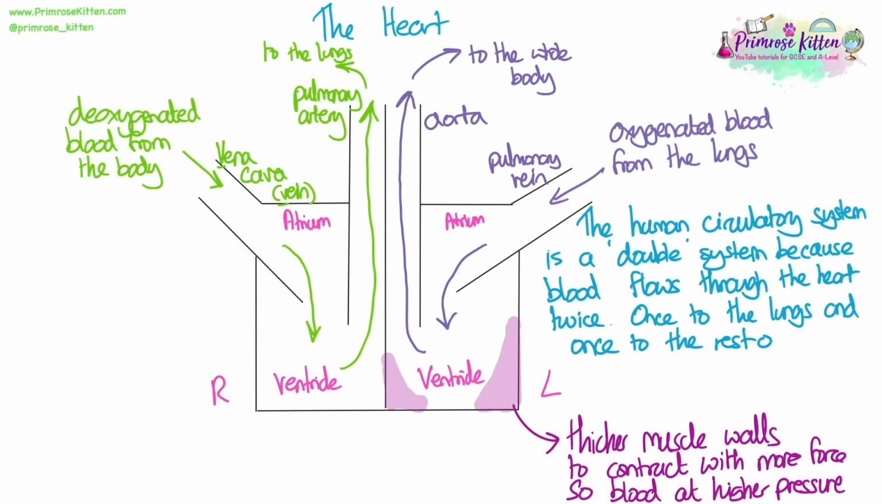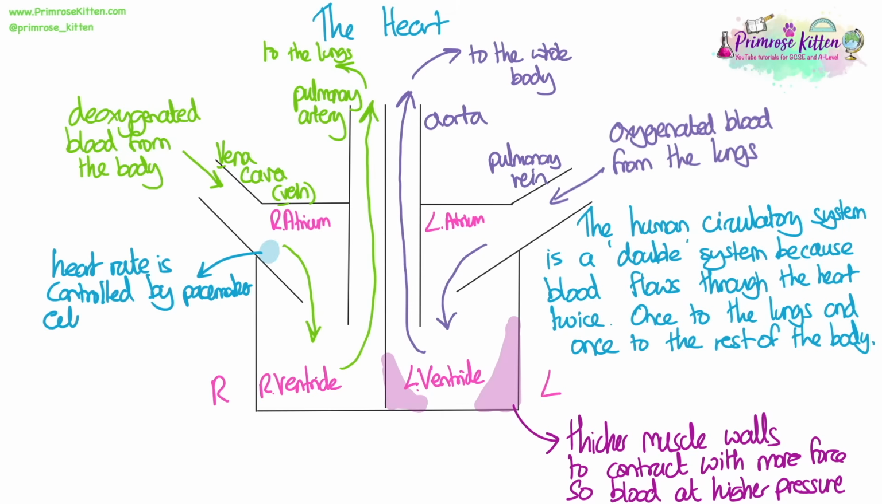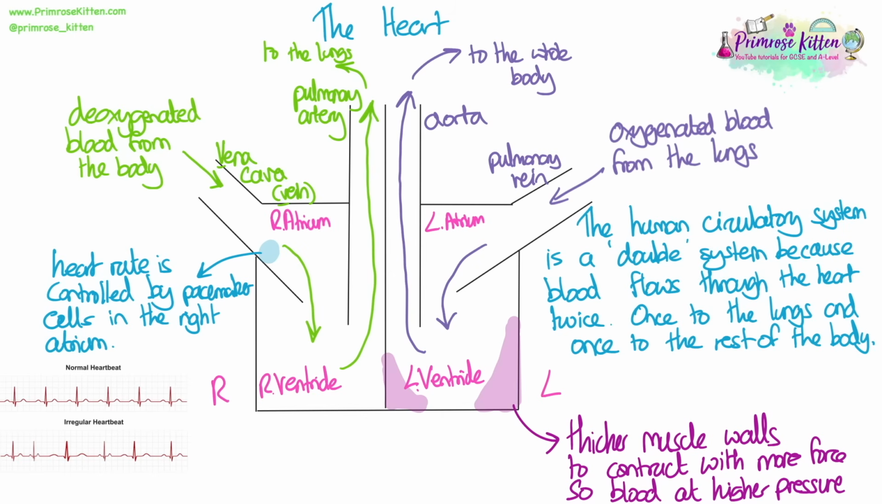The human circulatory system is known as a double system or a double pump system because the blood flows through the heart twice, once to the lungs and once to the rest of the body. So the right side sends blood from the body to the lungs, and the left side sends blood from the lungs to the rest of the body. The heart rate is controlled by a group of cells known as the pacemaker cells that are found in the right atrium.